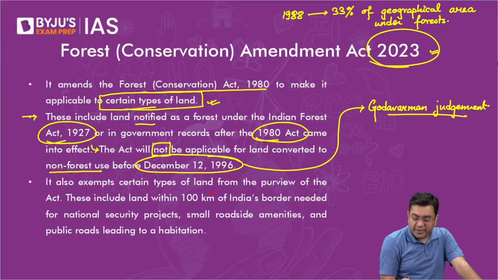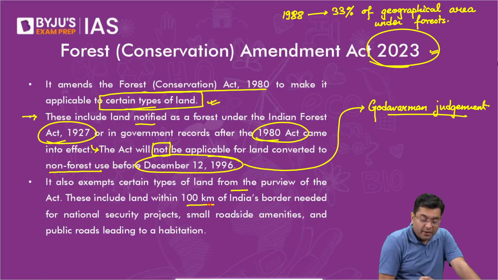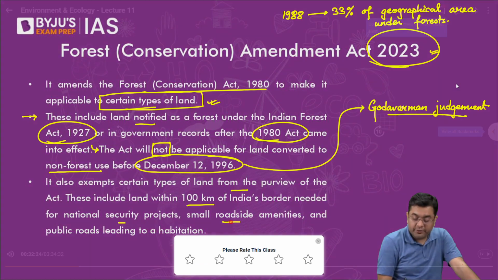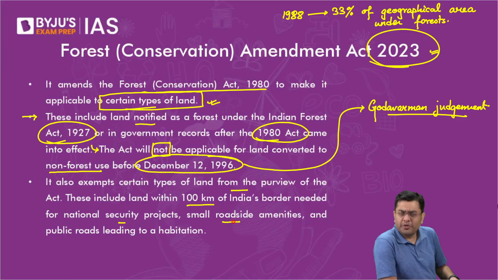Now, exempt certain types of land from the purview of the act. Which type of land? Basically, within 100 kilometers of the Indian border, where you have, let's suppose, construction activities required for national security projects, small roadside amenities, and also public roads leading to habitations. For these, an exemption is provided.